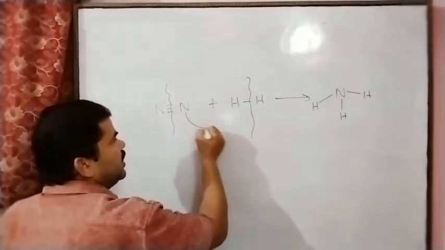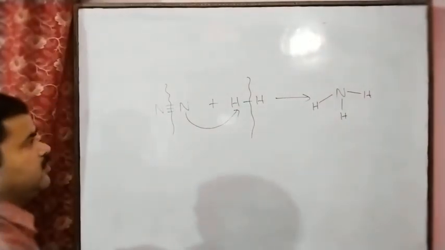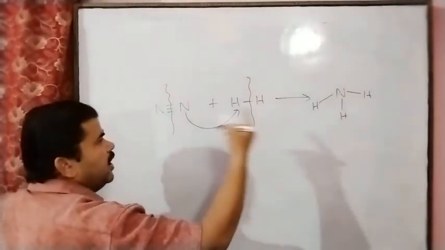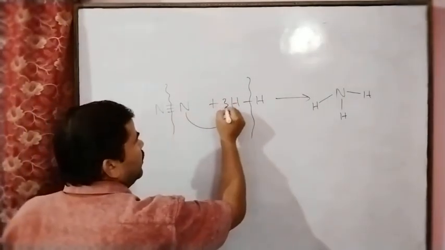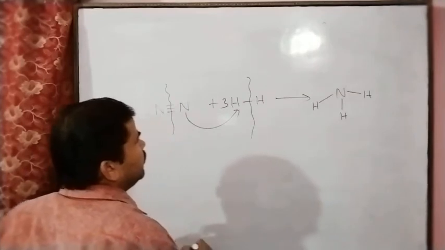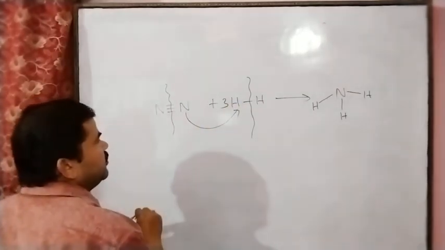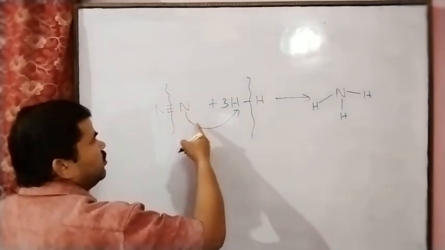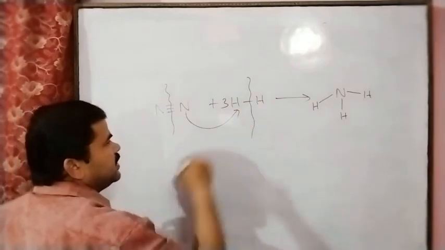And this nitrogen combines with the hydrogen. So one nitrogen combines with 3 hydrogen. Six hydrogen are required for 2 nitrogen. So one nitrogen requires 3 hydrogen, which means 2 nitrogen require 6 hydrogen.